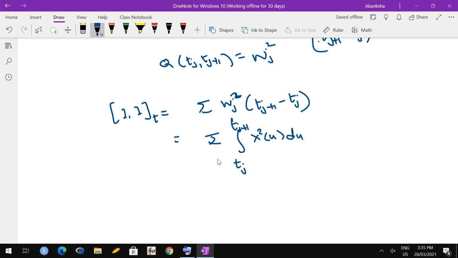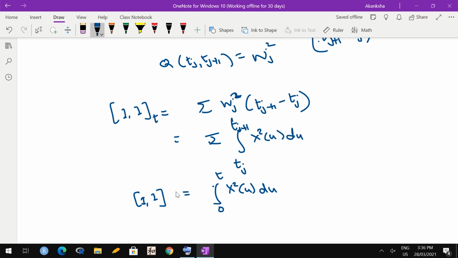Because x square u would come out and integral du would be simply the difference. So when you take the sum over all such intervals, it becomes integral 0 to t x square u du. So quadratic variation of the Ito integral of a simple process becomes this.